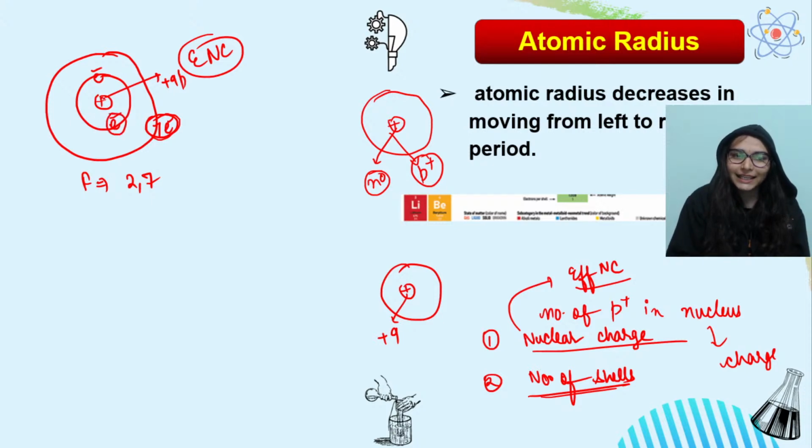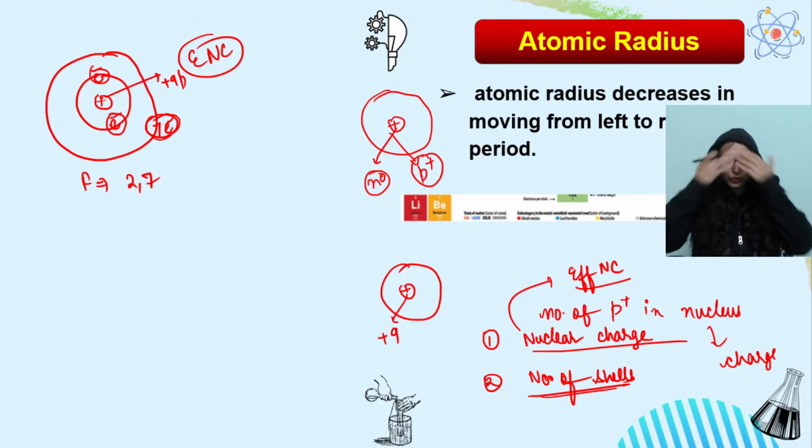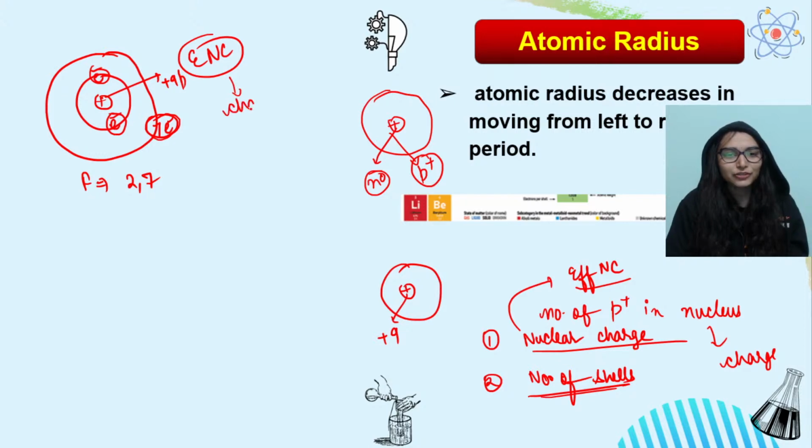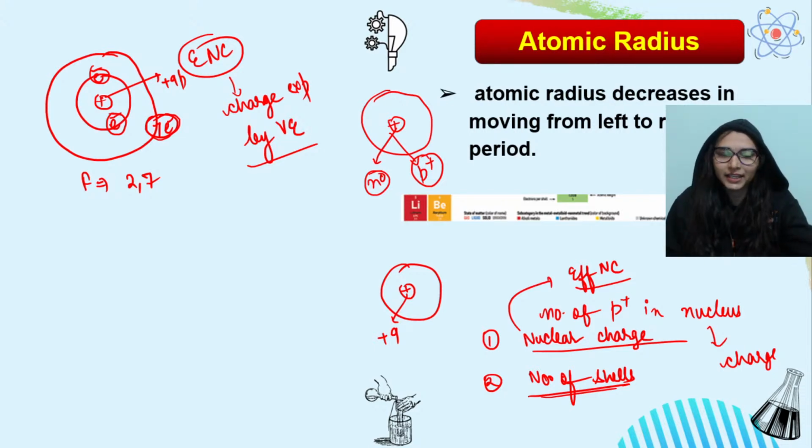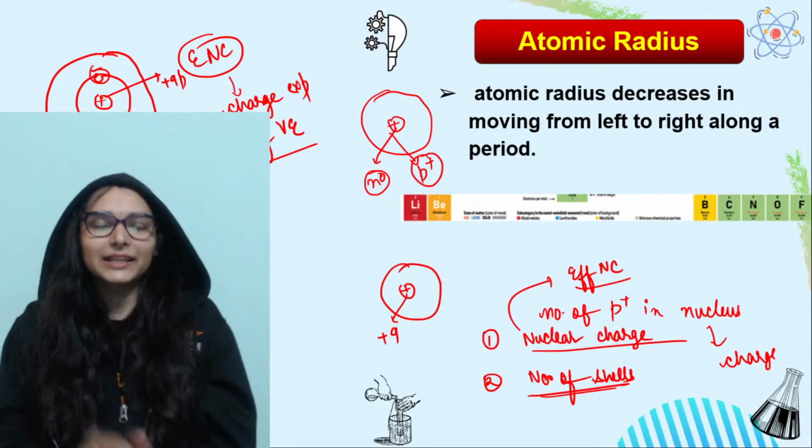The reason is these inner electrons are creating a shielding effect, है ना? उन्होंने क्या किया? Valence electrons को they are shielding. So the actual charge that must have been experienced by the valence electrons, they are not able to experience because of shielding of the inner electrons. So effective nuclear charge is the charge experienced by valence electrons in an atom. This is specific to the valence electrons. And nuclear charge होता है total charge inside the nucleus of an atom. Are you understanding?